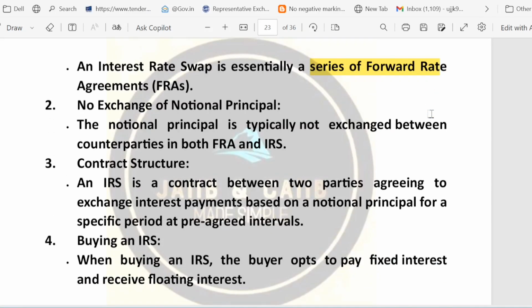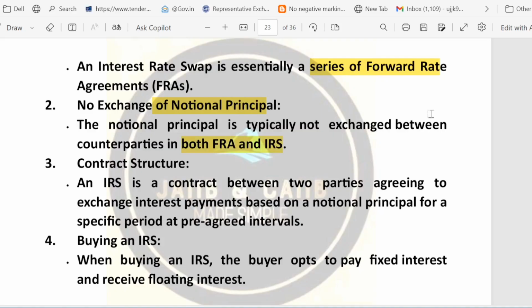Then, no exchange of notional principal. This thing is repeatable: in both FRA and IRS, the notional principal, that is the reference amount used to calculate the interest, is not actually exchanged. Only the net interest difference changes hands.